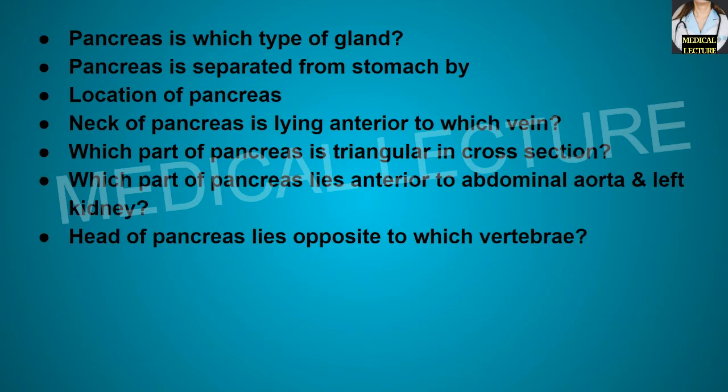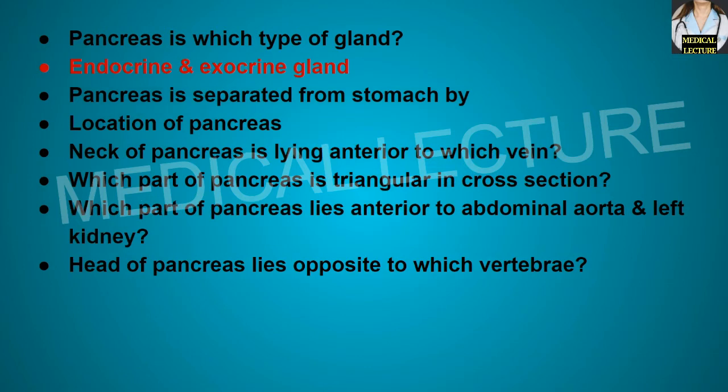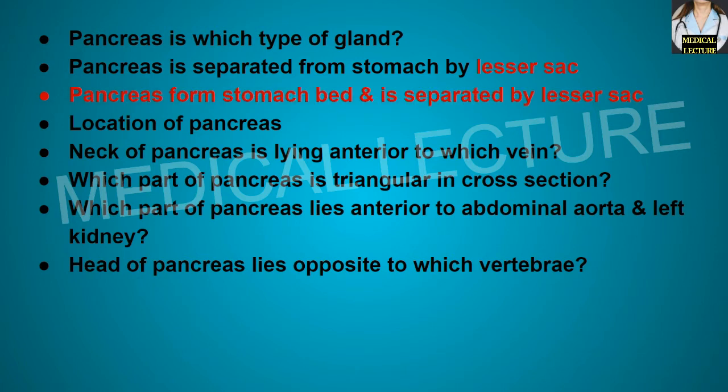Pancreas is which type of gland? So it is an endocrine and exocrine gland. Pancreas is separated from the stomach by the lesser sac. The pancreas forms the stomach bed and is separated by the lesser sac.